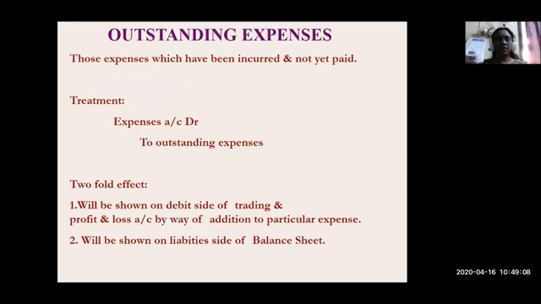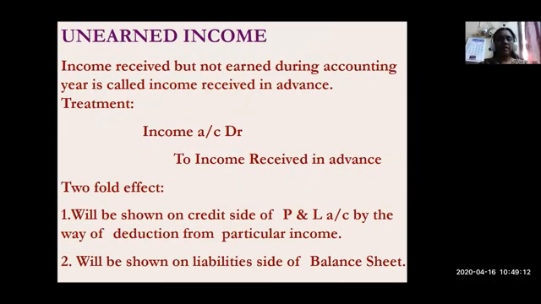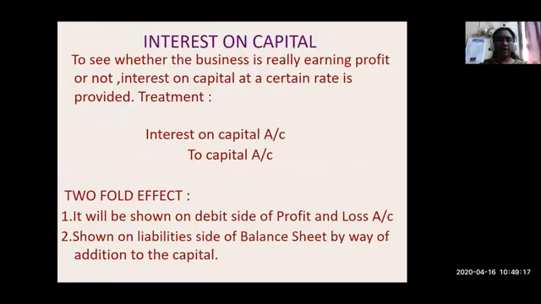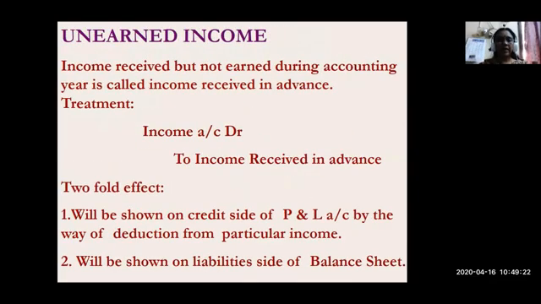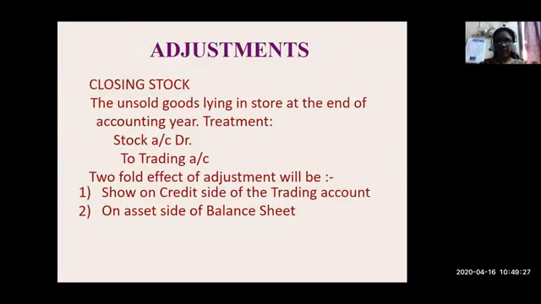Closing stock or outstanding expenses, prepaid expenses, accrued income, unearned income, depreciation, bad debts, interest on capital, interest on drawings, etc. All those items which are going to be added as adjustments will have a twofold effect of treatment. Generally, they will appear either on the trading account or profit and loss account, and on the balance sheet.